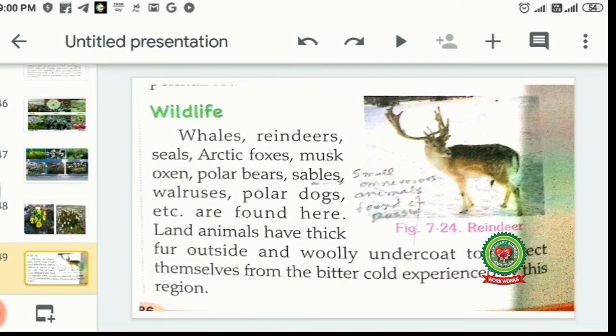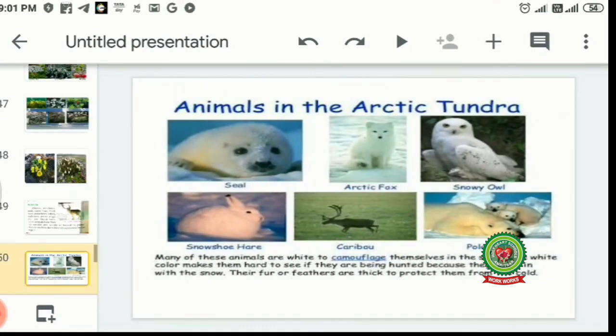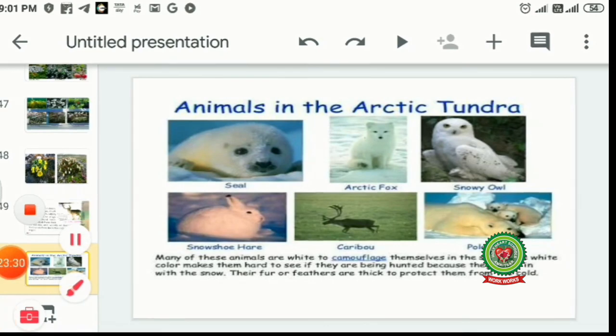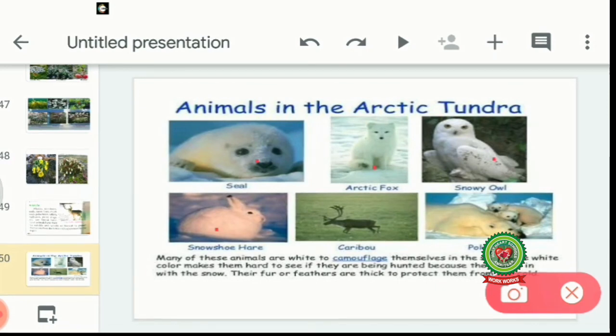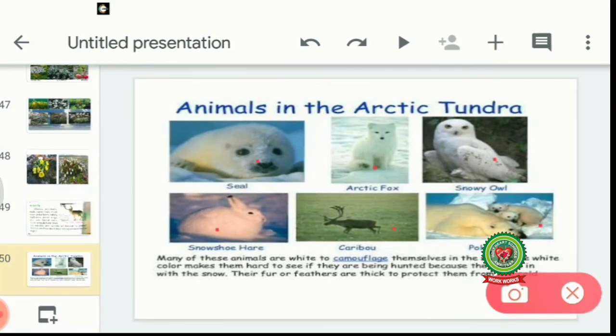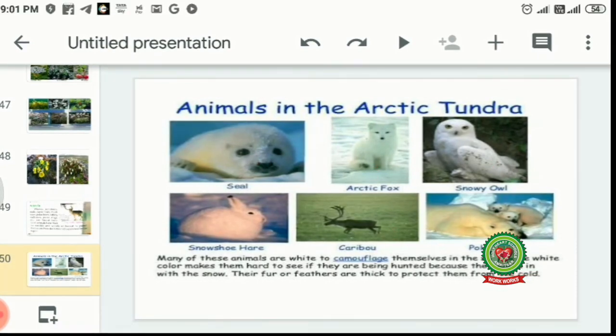As you can see, the reindeer is shown over here. This is reindeer. This is one of the important animals which is found over here. Now you can see the other animals also over here, like this is seal. This is Arctic fox. This is snowy owl. This is snow hare. This is caribou. This is polar bear. These all are the animals which are found in the Arctic region.